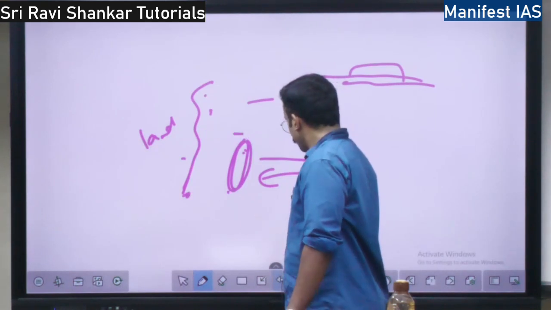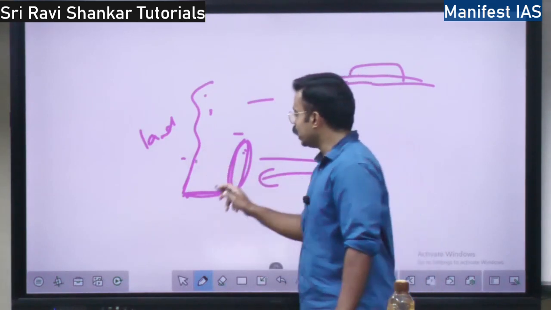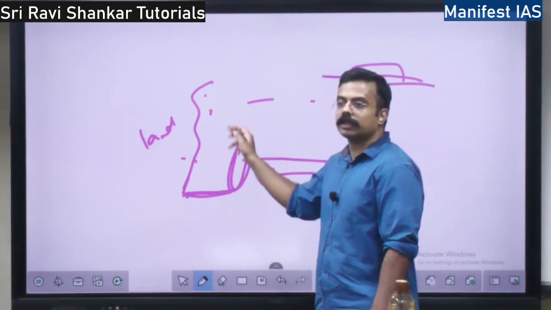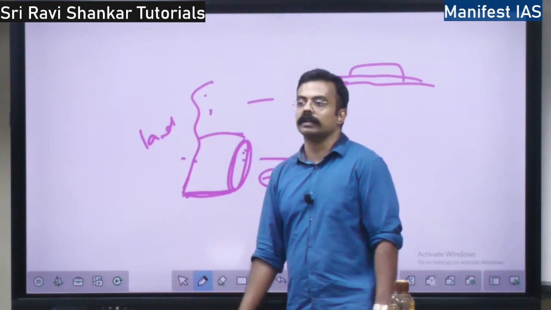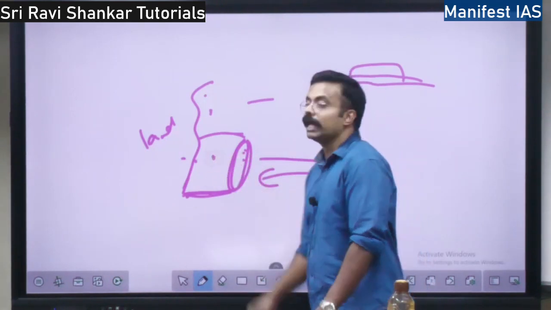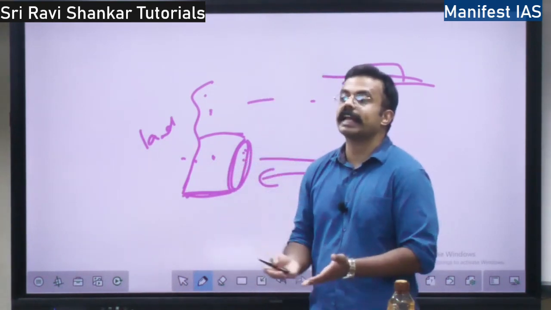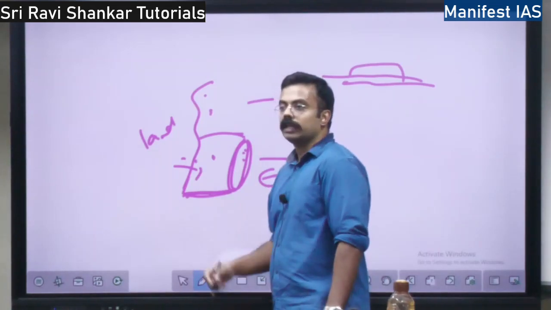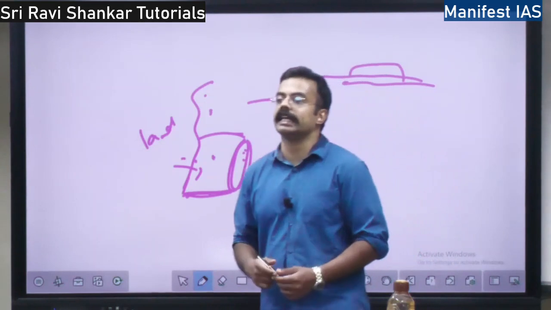See, in the spit what happens? So spit, one side is joined. So here you have land, here you have land, here you have land, right? There is only one way for the water to get in. This is a bay. Later this bay will also get covered. And when it gets covered, there will be a lagoon formed. Lagoon is just like a lake, right? So rivers will come and flow into the lagoons, right? It is covered from all the sides. It will be a lake within the sea, right?